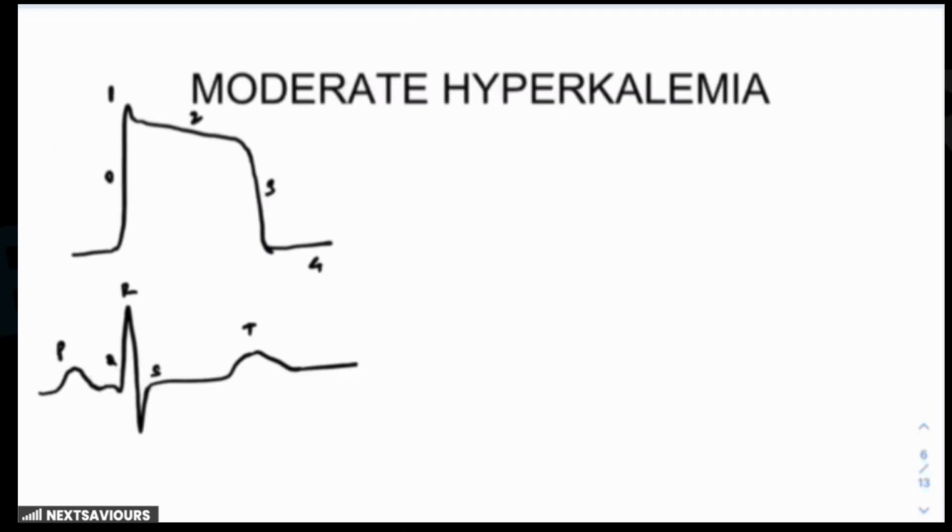Now, what happens in case of moderate hyperkalemia? As you know, the QRS complex represents ventricular depolarization, which correlates with phase 0 of the action potential. Depolarization relies on the rapid sodium influx through voltage gated sodium channels. You already are aware of this fact. In hyperkalemia, the resting membrane potential becomes less negative, as we have just talked about.